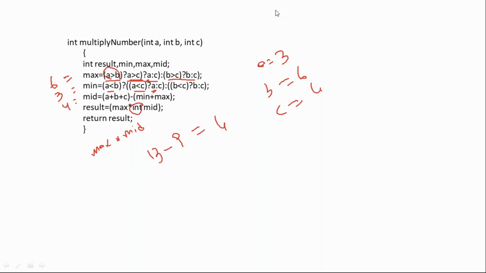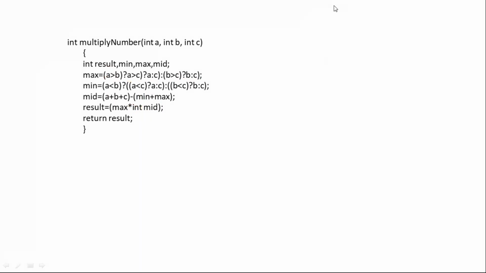But one thing we understand in the problem statement: how to find the max number among three numbers, and how to find the minimum among the given three numbers. This is the logic for finding the max number. This is the logic to find the min number. And finally, they are finding the third number. Then they are writing result equal to max into mid. This should not happen. So right now this is max into min. One more time. Okay, fine.